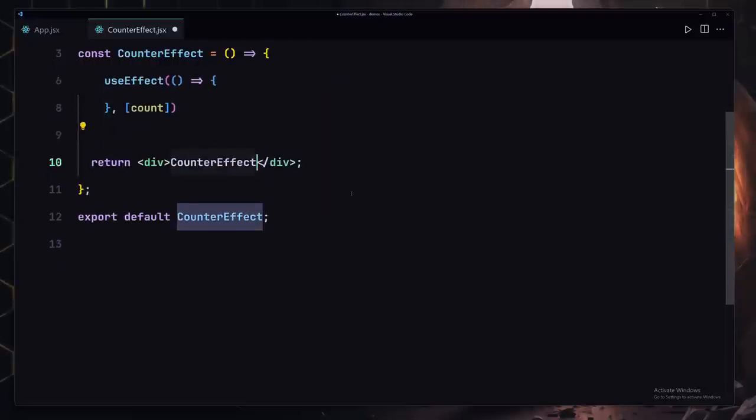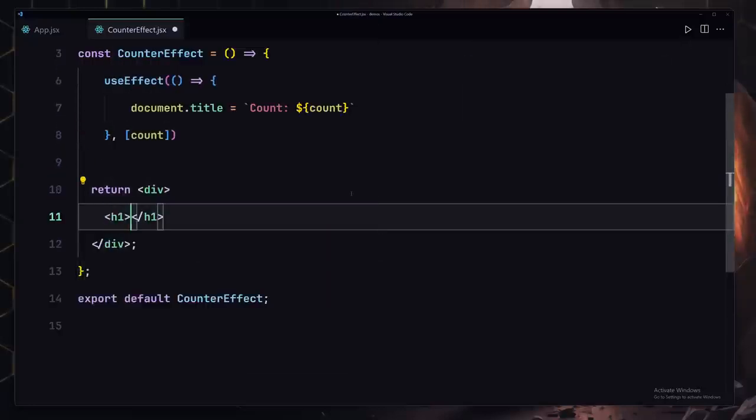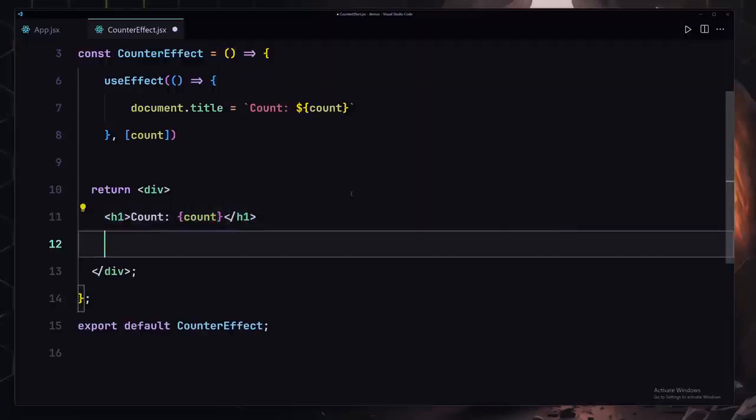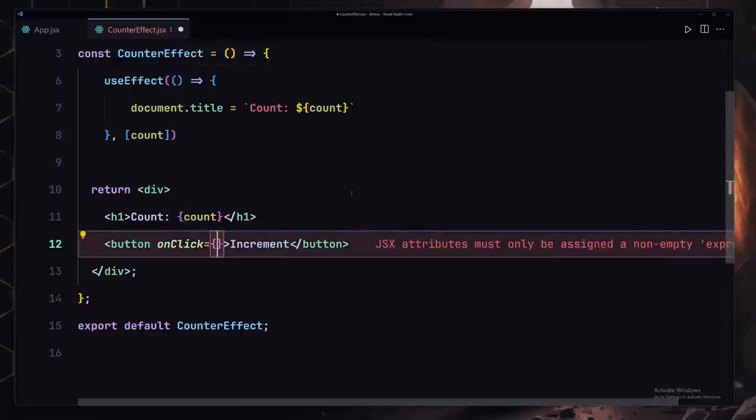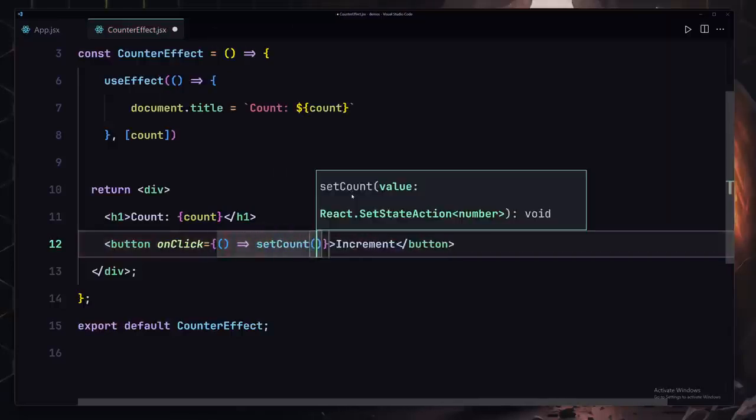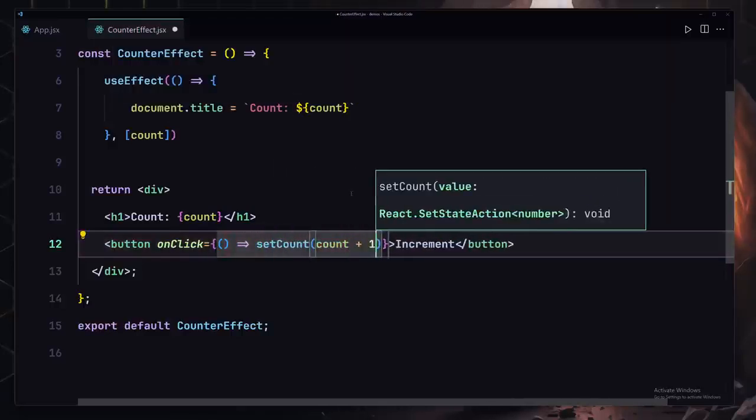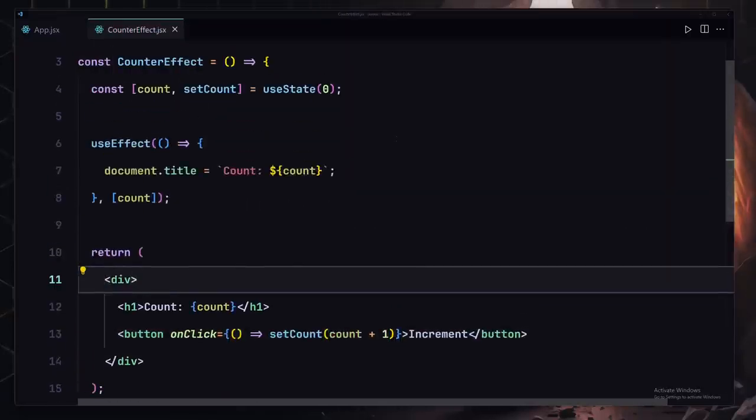Now for this UI, I'm going to remove that from here, and I will just write count here and render my count totally dynamically. We are also going to create a button which will say increment, and whenever somebody clicks on this button, we're going to fire this function, setCount, and here we have to specify count plus 1. I'm going to save my file right now, and watch what happens.